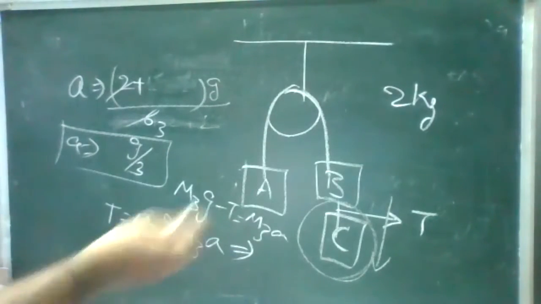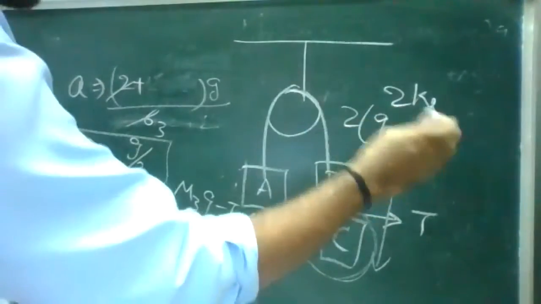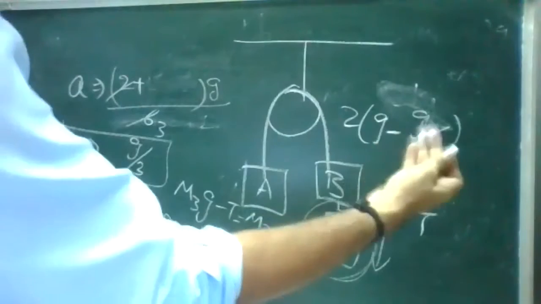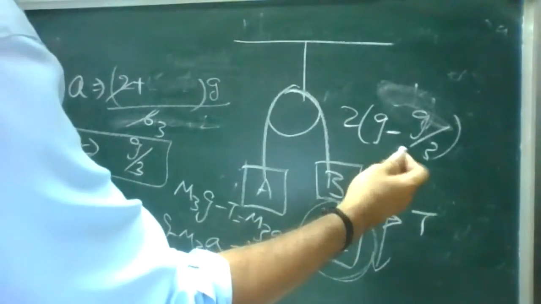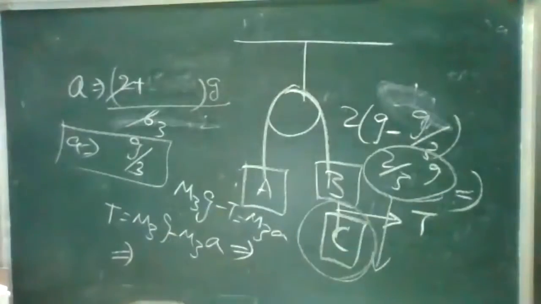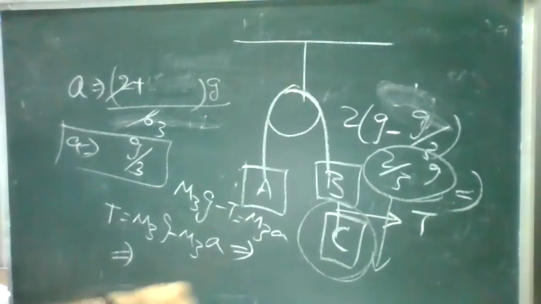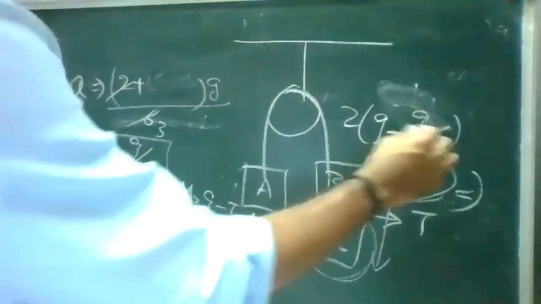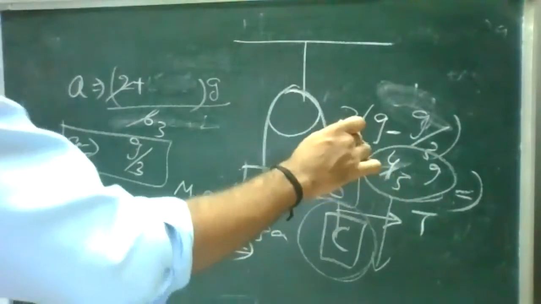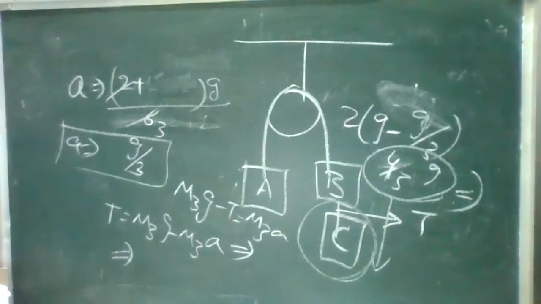So from this, can you find the tension? You know the mass is 2, so it is 2 into (g minus g by 3). So it is 3g minus g, 2g by 3, so 2 by 3 into g is your answer. Sorry, it is g minus g by 3, and already 2 is there, so it is 4g by 3. You will get the answer.